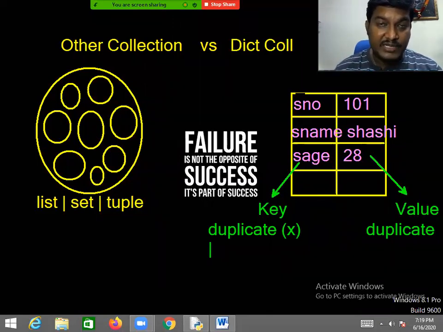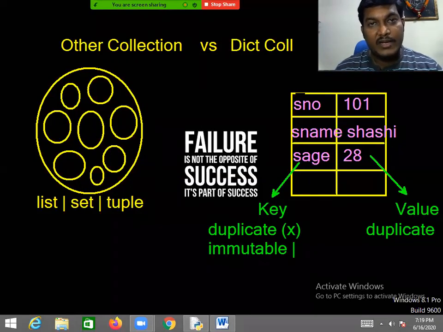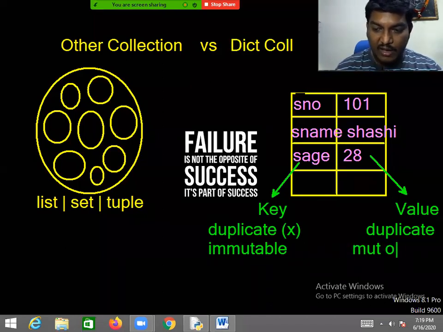Keys must be immutable objects only. That means you have to write number types, string types, or tuple types as keys. But values can be mutable or immutable. It will be fine there.